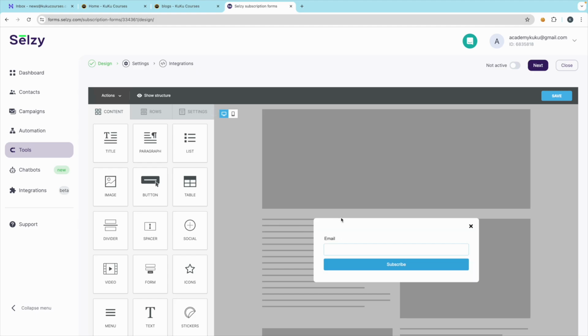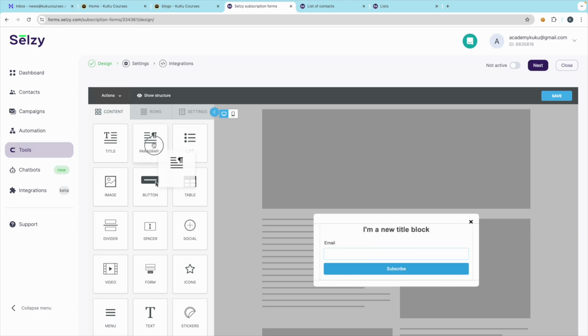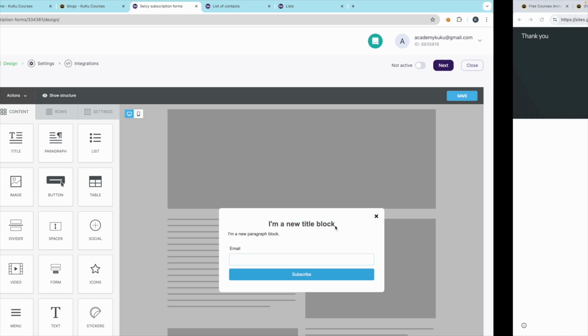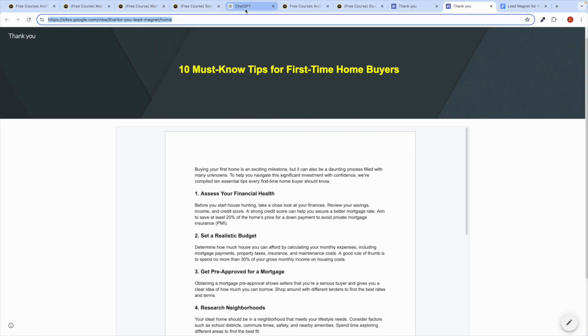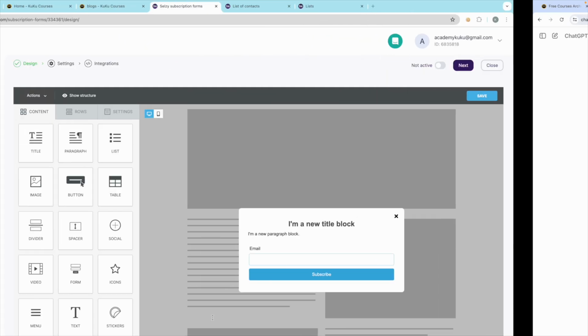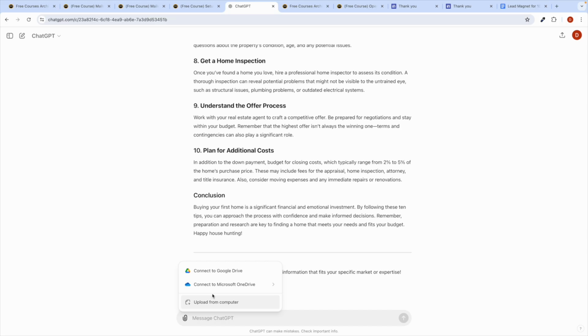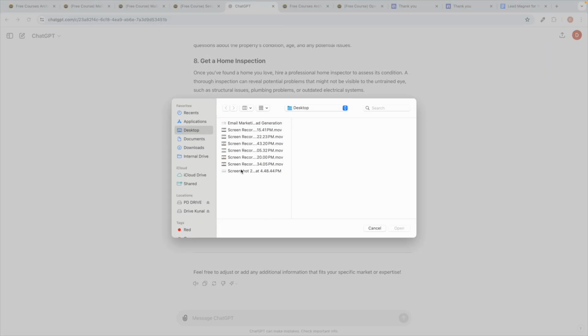From here you can totally play with it, okay. After that you can click on this content, and you can drag, let's say, a headline or some paragraphs over here. You can even add some images and all. You can even ask ChatGPT. You can take a screenshot like this and upload that image over here.